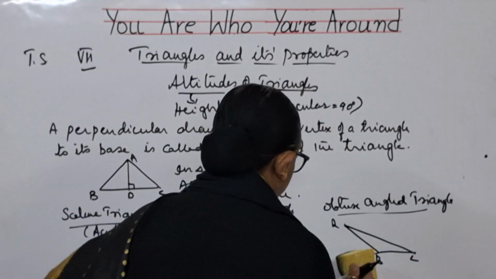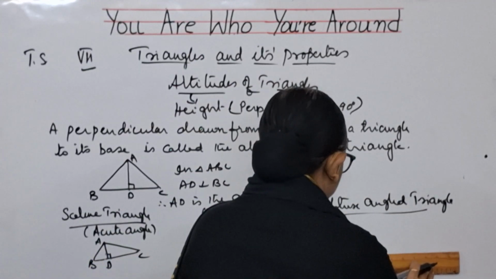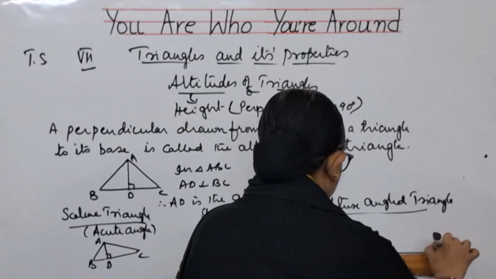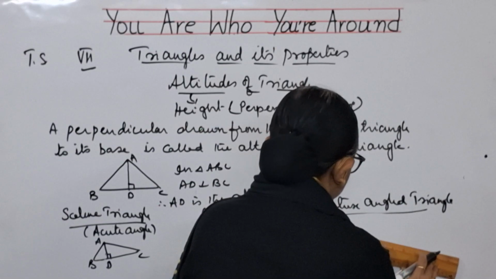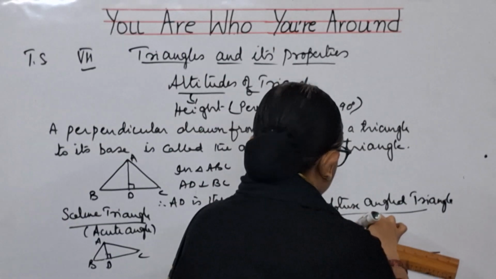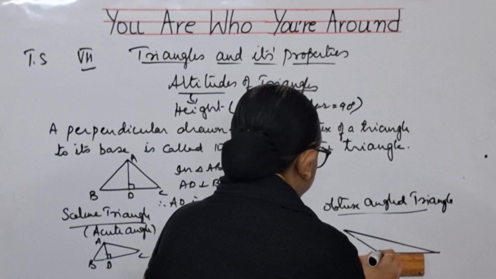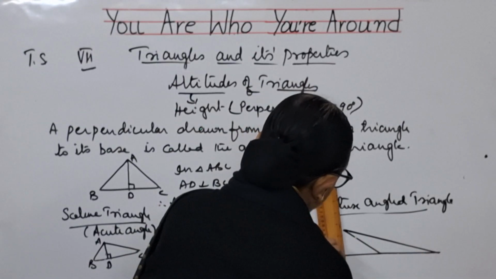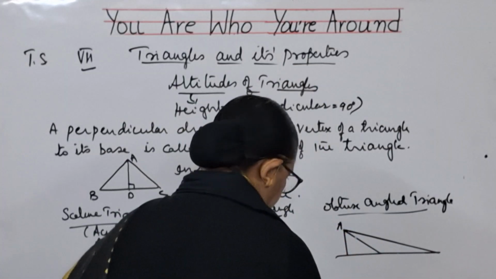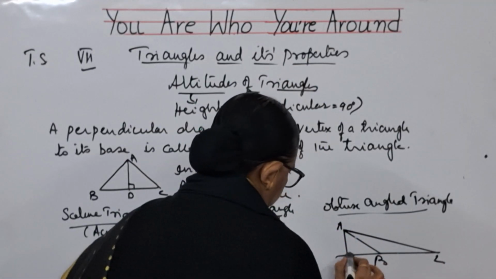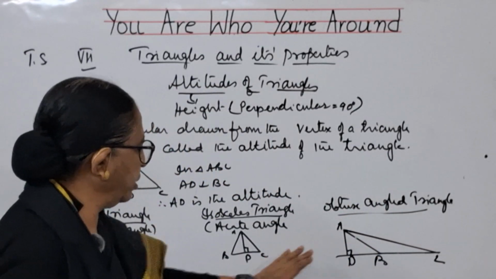This line I'll draw by using the scale, children, that will be better. So if you have an obtuse angled triangle like this, for an obtuse angled triangle, the altitude will be outside. So this is A, B, C, and this is D. See, altitude is outside the triangle. So you should remember this, children.